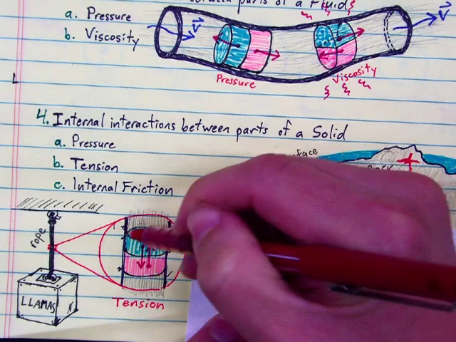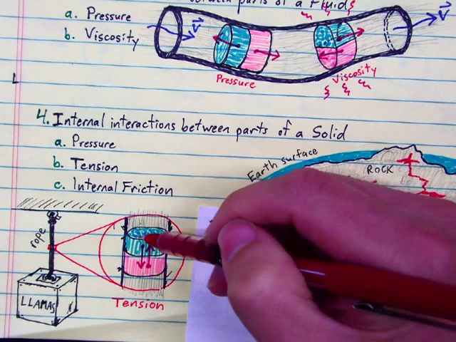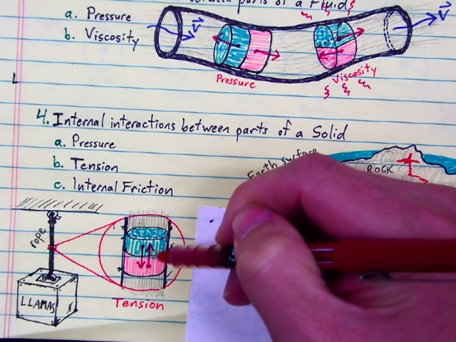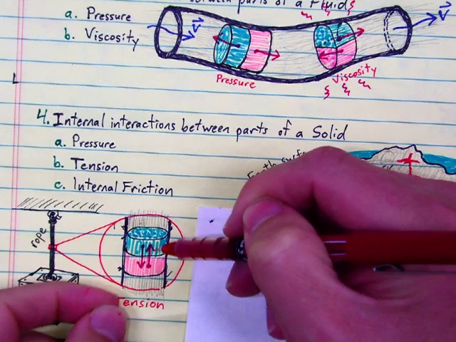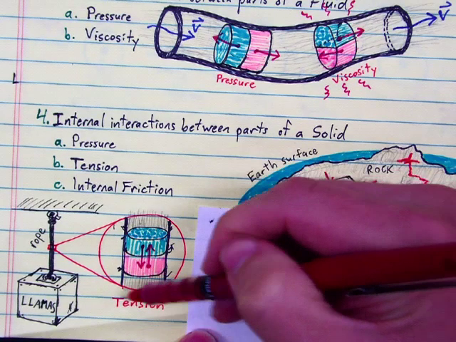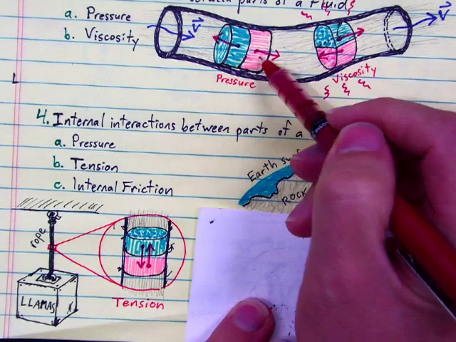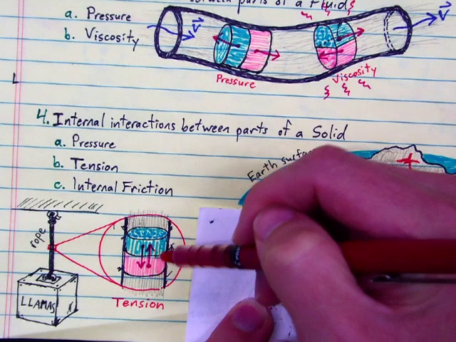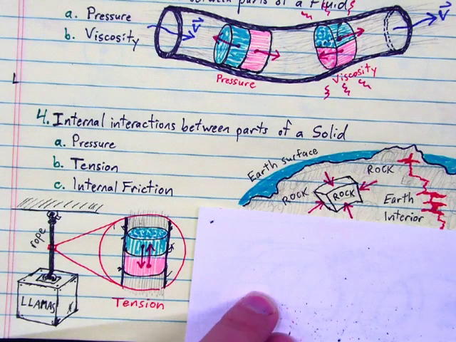What does that mean? If we zoom in on a little section of the rope here, we'll color this section of rope blue and the little section beneath it pink. The blue bit of rope has to pull upwards on the pink bit of rope. The blue rope is holding up the pink bit. Likewise, the pink bit of rope is pulling down on the blue bit of rope. So we call this pair of interactions tension. It's kind of the opposite of pressure up here. Here, pressure is when two neighboring pieces push away from each other. Here, tension is when two neighboring parts of a solid are pulling towards each other.